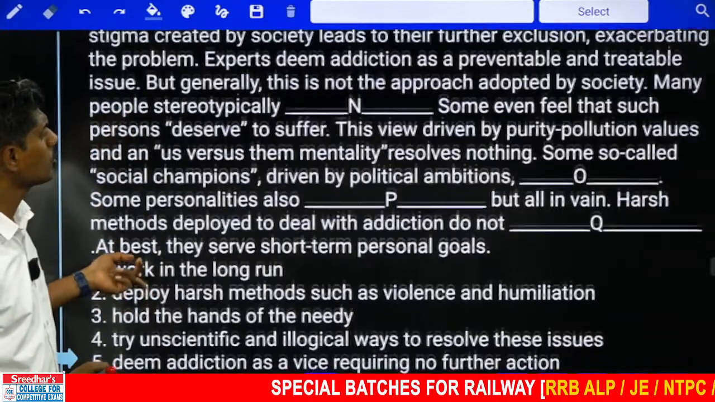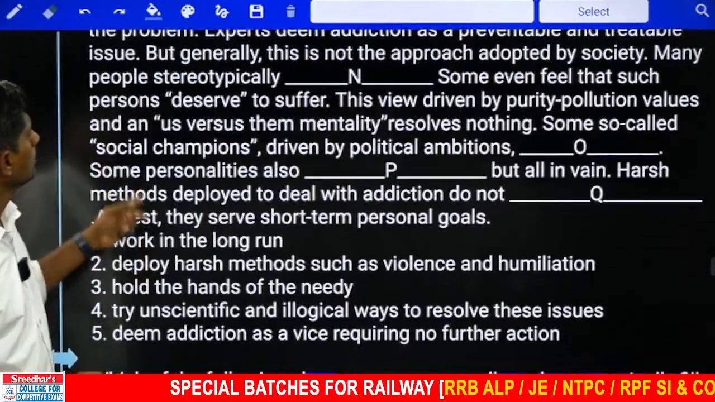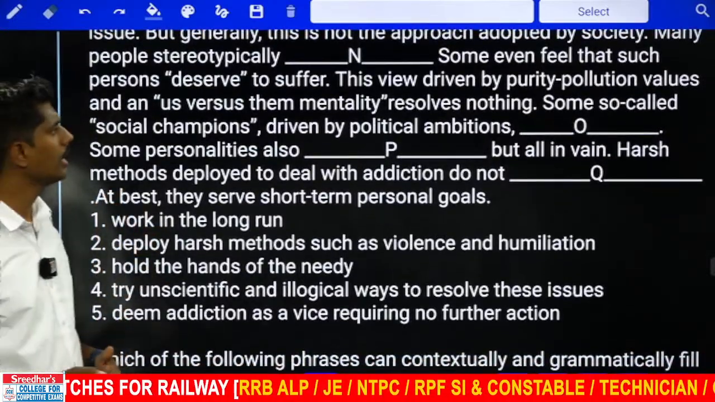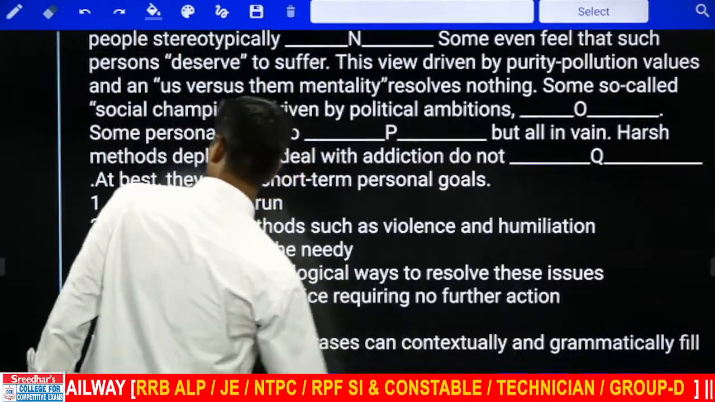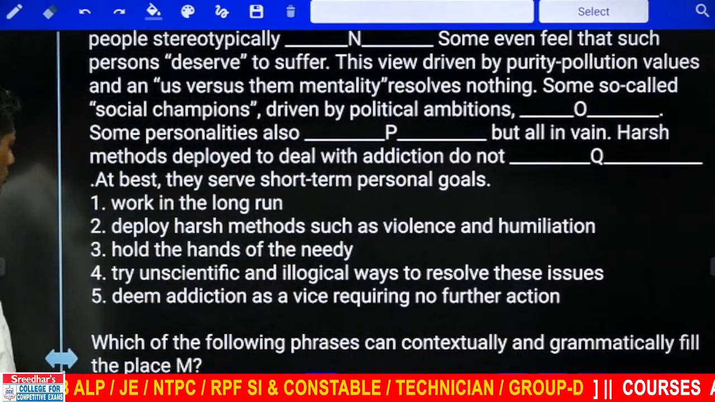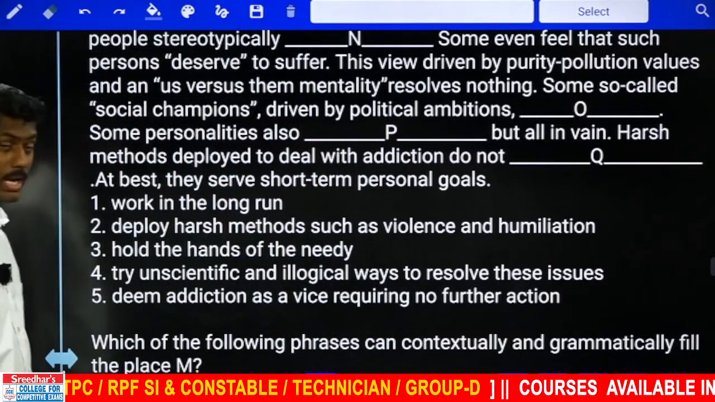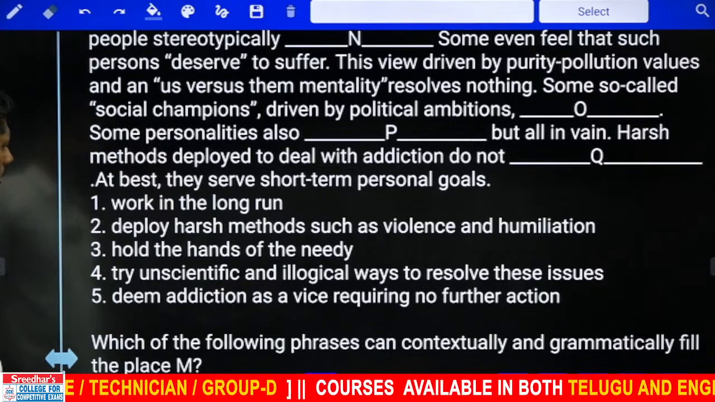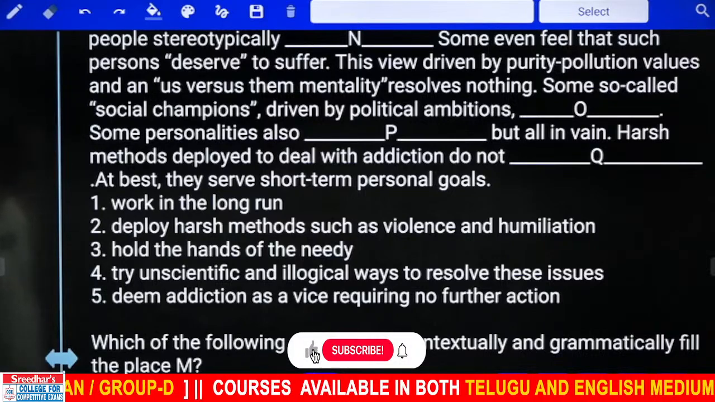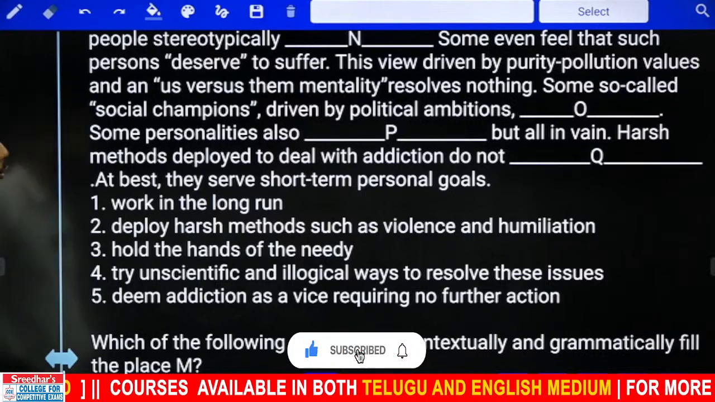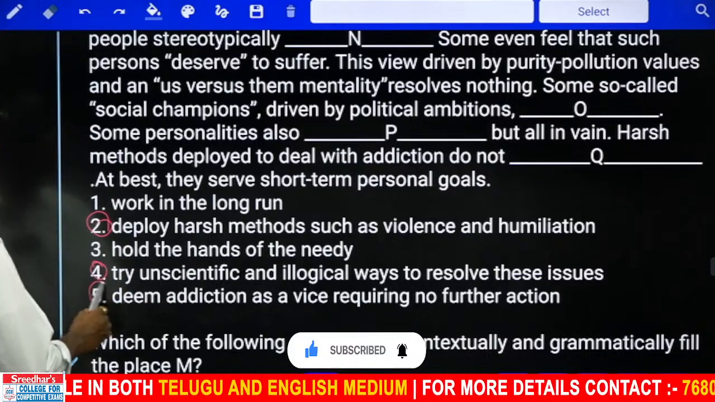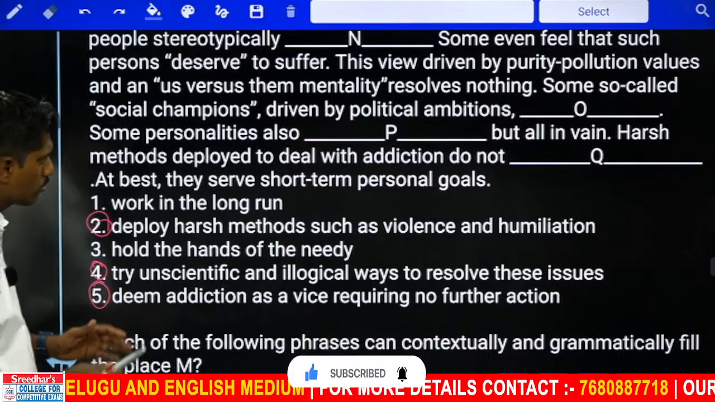But generally, this is not the approach adopted by society. Many people stereotypically dash, but what are they doing? They work in the long run? Not sure. They deploy harsh methods such as violence simulation? Maybe. They try unscientific and illogical ways to resolve these issues? Maybe. They deem addiction as a vice requiring no further action. So we can take 2 or 4 or 5, which I am not sure, but I am trying to keep